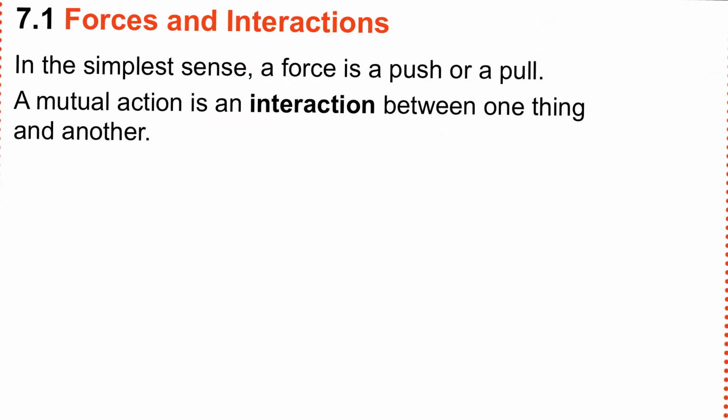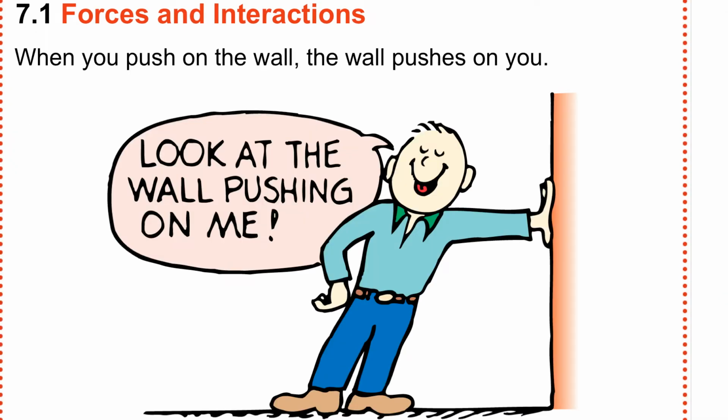So in the simplest sense, a force is a push or a pull, and a mutual action is an interaction between one thing and another. So if you put a force on the wall, the wall is putting a force upon you. So let's look at some pictures. When you push on the wall, the wall pushes on you. Otherwise, you would accelerate through the wall. So as long as you are not moving, then the forces must be balanced. Unless you have the strength to shove the wall over, the wall will support you and it will be equal to the force that you put on the wall.